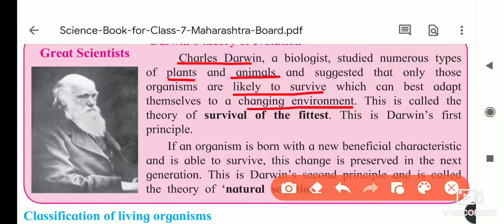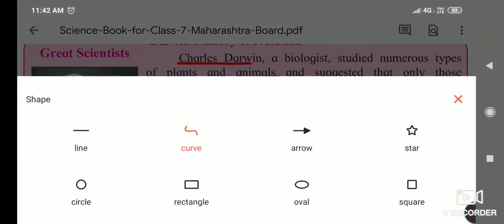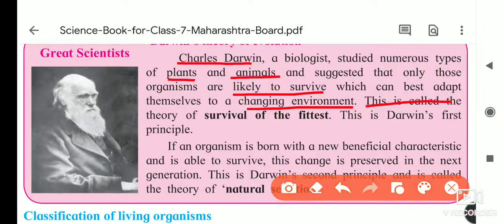Which animals are surviving? Those animals that change themselves as per the environment, only those can survive. Okay, and this is called the theory of evolution, or survival of the fittest.